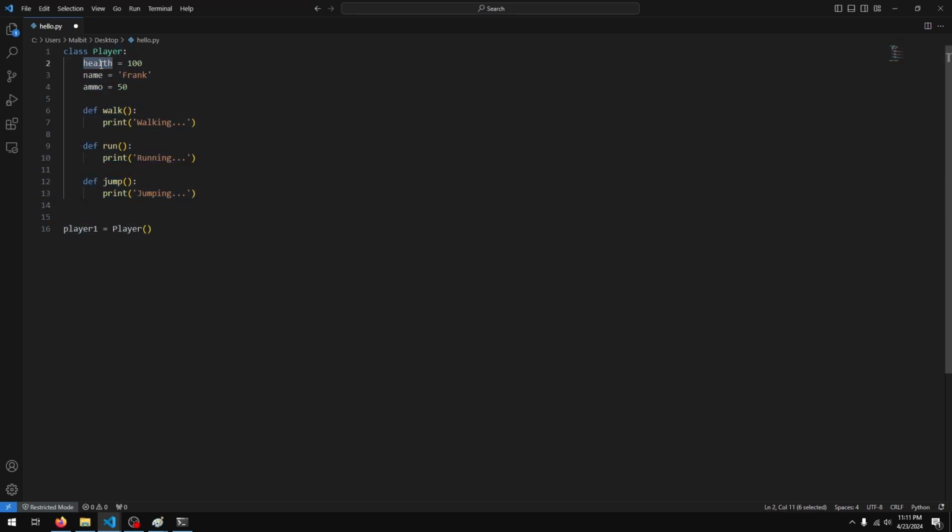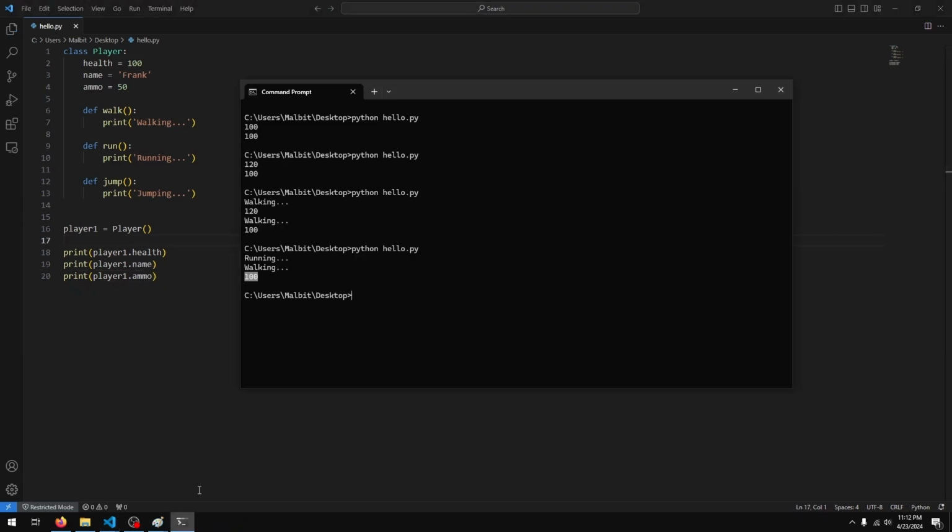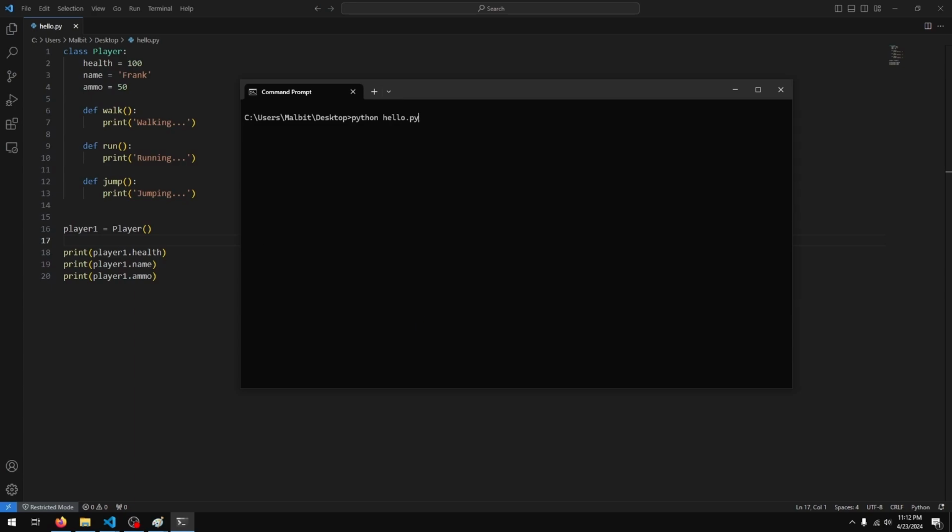So let's say I wanted to see the player's health, name, and ammo. So I'll just do print player1. So that's the name I gave to my object. Dot health, player1 dot name, and player1 dot ammo. Cool. So if I save and run this file now, you see we get 100, Frank, and 50 for our health, name, and ammo.